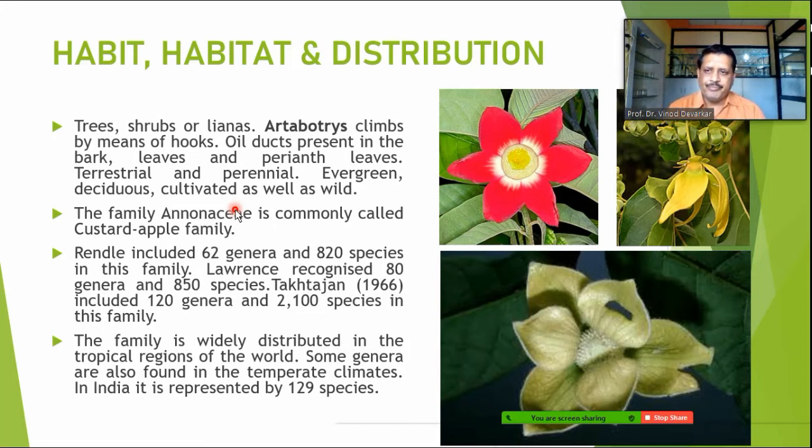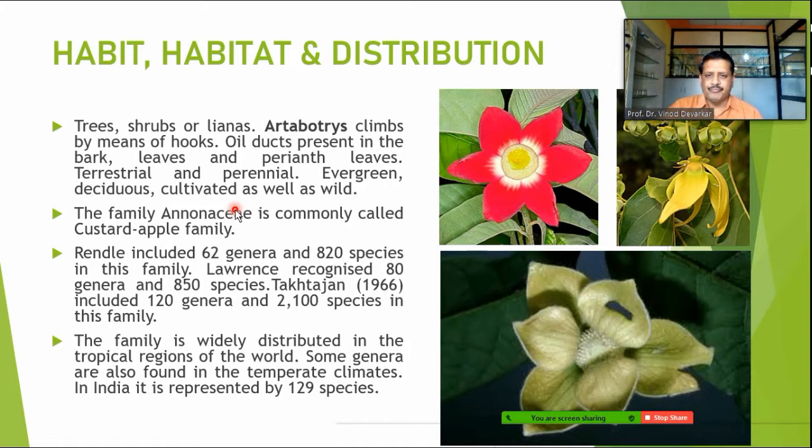This family Annonaceae is commonly called the custard apple family, because the custard apple, sitafal, is the basic type genus for that. Rendle has included near about 62 genera and 820 species in this family, whereas Lawrence recognized 80 genera and 850 species.